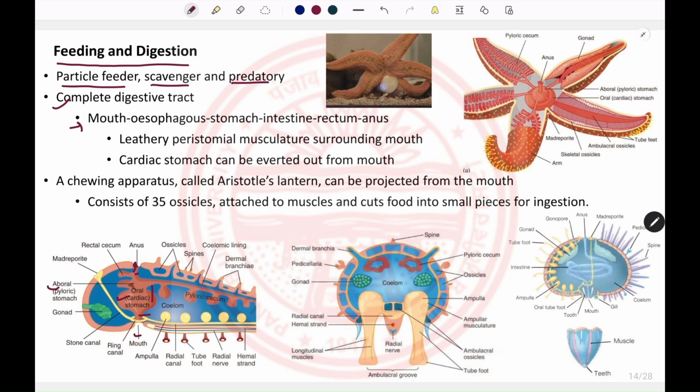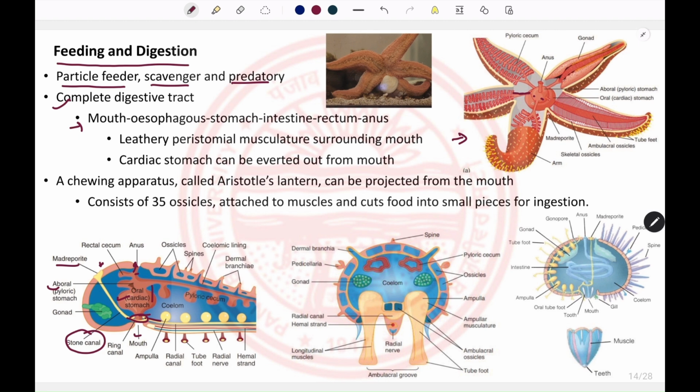You can see the vascular system here also, the madreporite that opens at the aboral end. It gives rise to the stone canal, which forms the ring canal around the esophagus, and these are the radial canals. So this is the longitudinal section. If we see the alimentary canal from the aboral end, this is the cardiac stomach, which leads to the pyloric stomach, and the pyloric stomach gives processes into each arm.